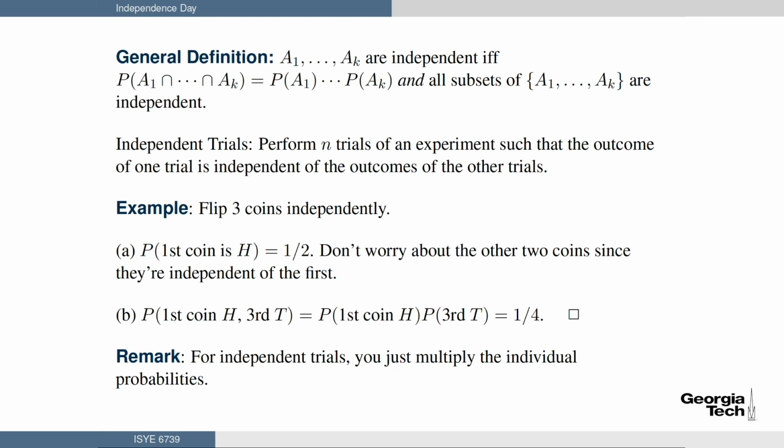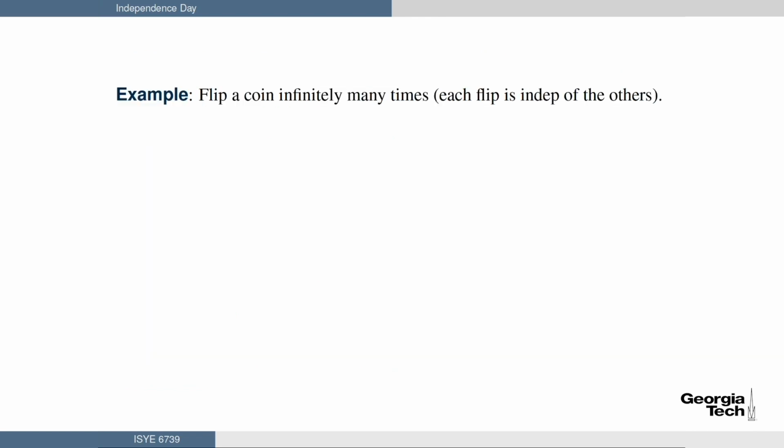Really easy. I'm going to do one last example in this lesson. Let's flip a coin infinitely many times, where each flip is independent of all the other ones. I'm going to let P sub n be defined as the probability that the first head is obtained on the nth trial.